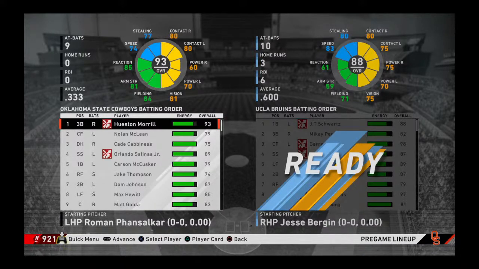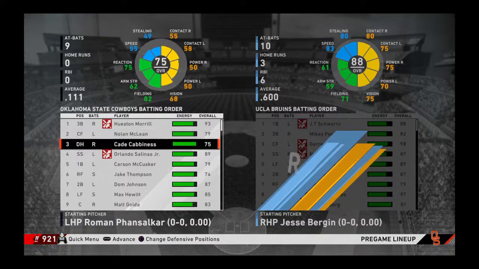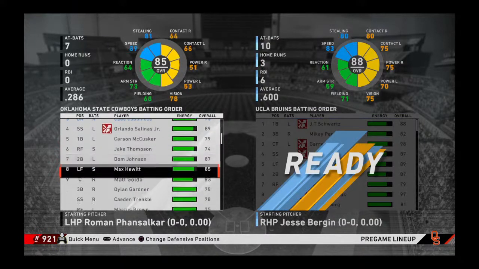Cowboys. Batting first and at third base, Houston Morrill. Batting second and at left field, Nolan Mclean. Batting third and at DH, Kate Cabanis.